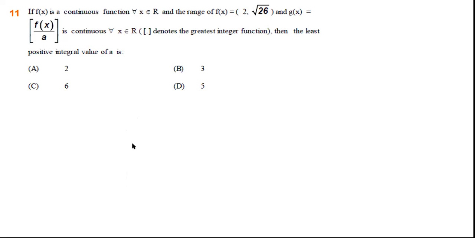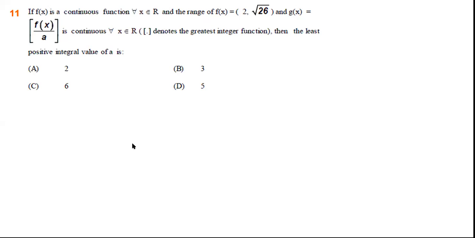Sir, can you hear me? Yes. So basically, the greatest integer function can only be continuous in an interval if the expression inside the greatest integer function does not cross an integer. So if we think about the least positive integral value of a, we can think 1, 2, 3, 4.